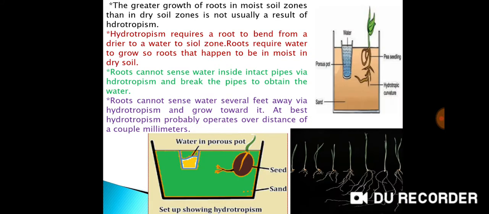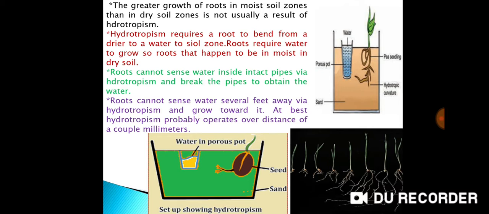The greater growth of roots in moist soil zones than in dry soil zones is not usually a result of hydrotropism. Hydrotropism requires a root to bend from a drier to a wetter soil zone. Roots require water to grow, so roots that happen to be in moist soil grow more than those in dry soil.